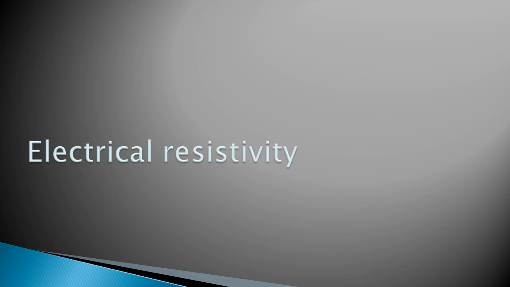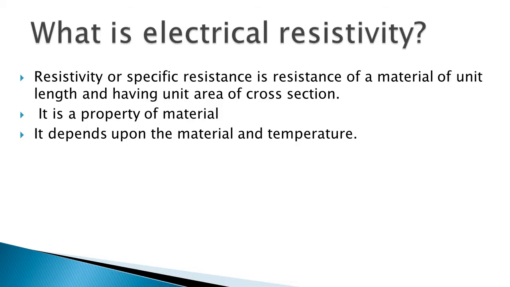After learning about electrical resistance, let us try to understand what is electrical resistivity. Resistivity is also called specific resistance. Resistance is a property of a conductor, whereas resistivity is a property of a material. Now let us discuss what that means.